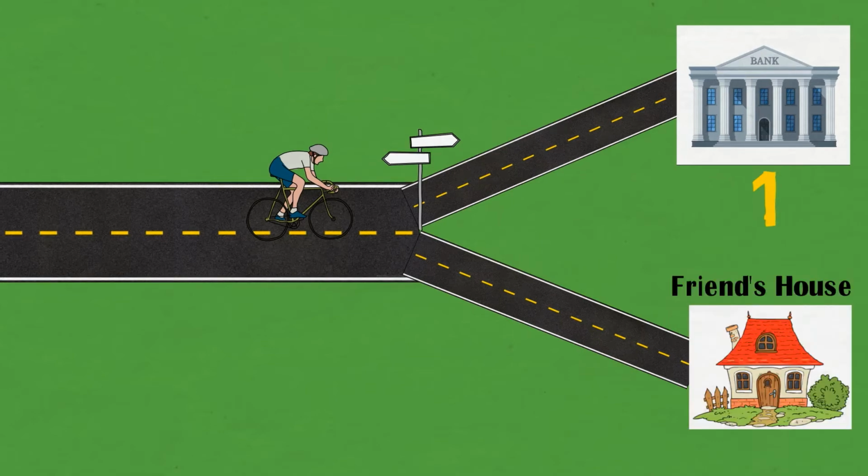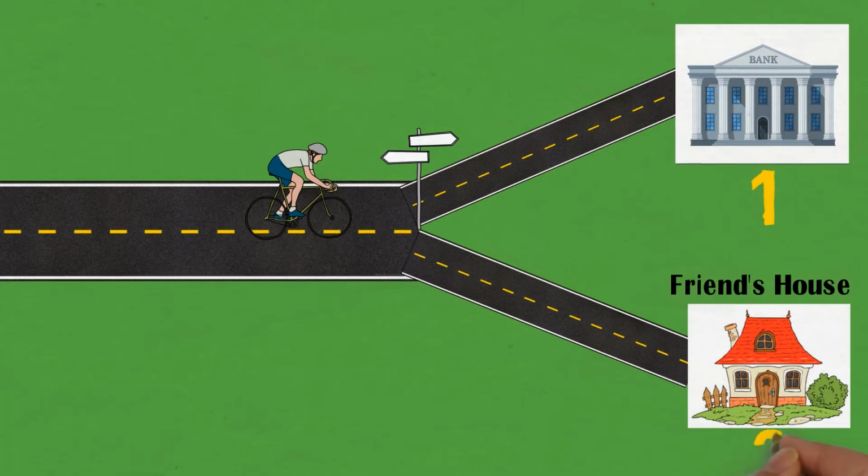And at the end of the other road, let us assume it has our rider's friend's house, where he always goes when he has free time. Let us call it road number 2. But now what to do? He cannot go to both locations at the same time. So he will have to choose between the two roads.